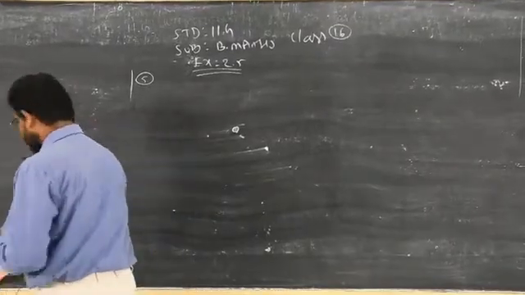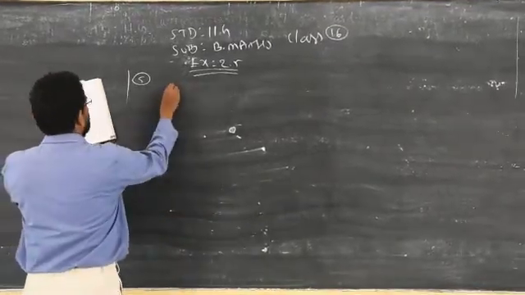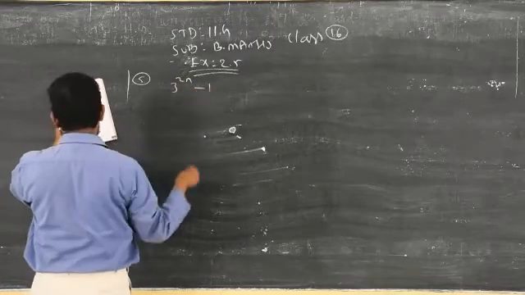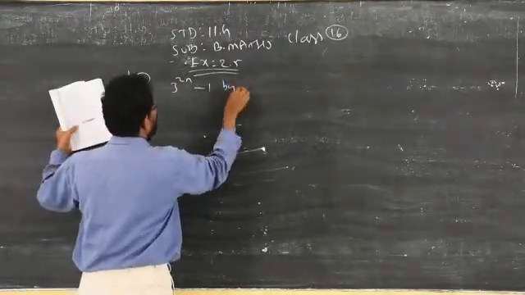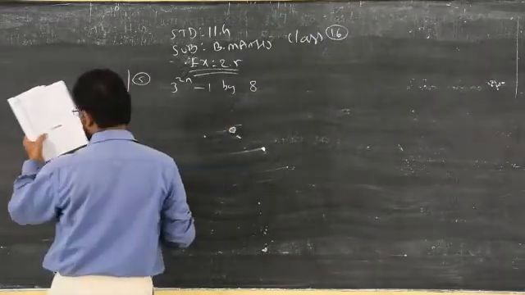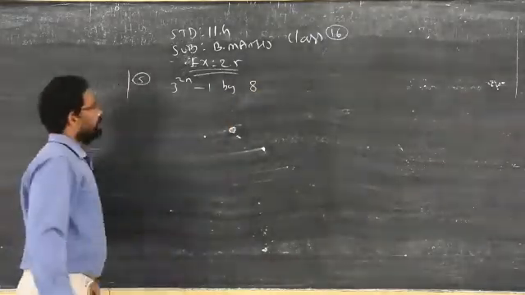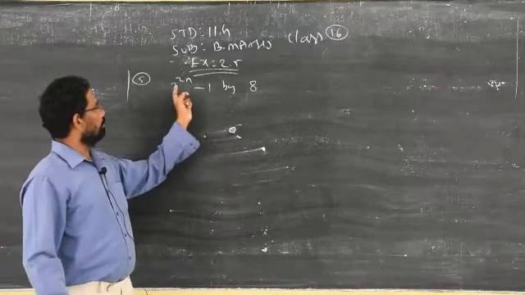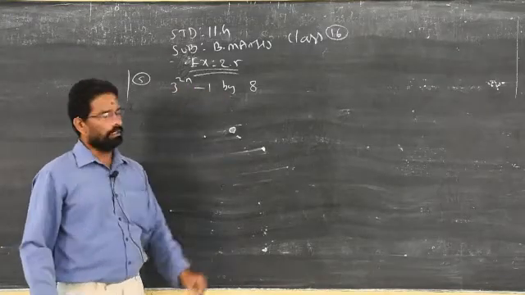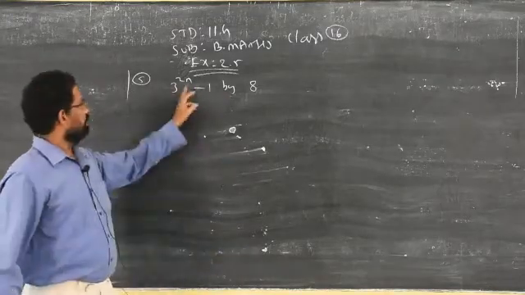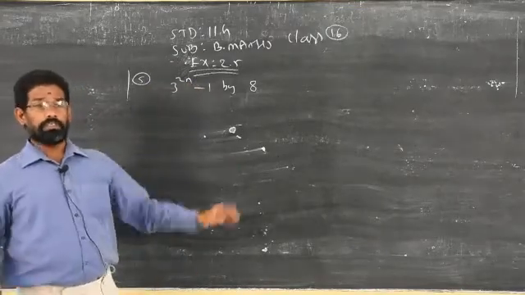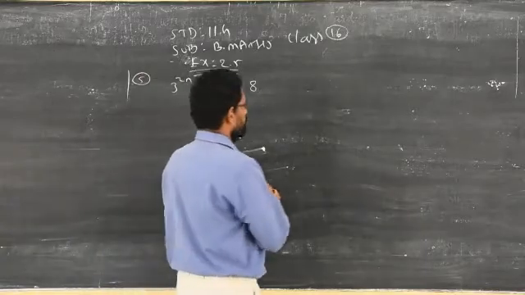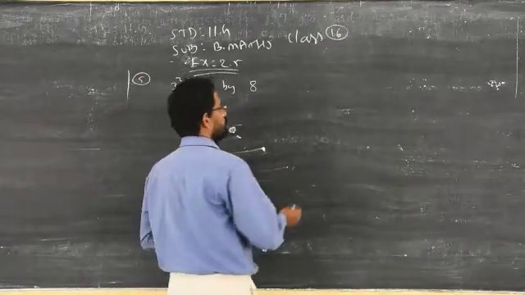Now question number 5: 3 power 2n minus 1 is divisible by 8. So you have to prove by mathematical induction that 3 power 2n minus 1 is always divisible by 8 whenever you replace n by any natural number. Before you go for this concept, you must understand what you learned in the lower classes.